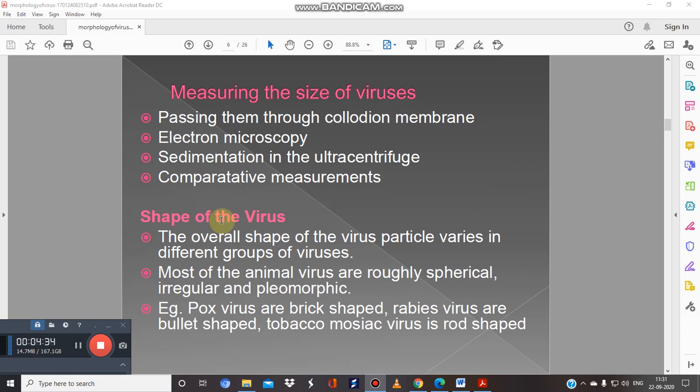If we talk about the shape of the virus, the overall shape of the virus particles varies in different groups of viruses. Just see here, for example, pox viruses are brick shaped, whereas rabies viruses are bullet shaped. And a very common virus that causes infection in plants, TMV, tobacco mosaic virus, is rod shaped.